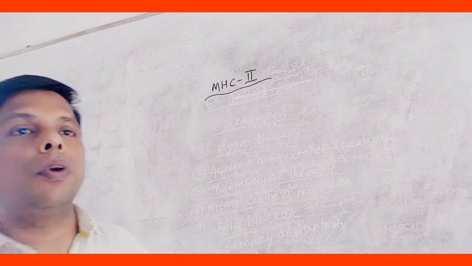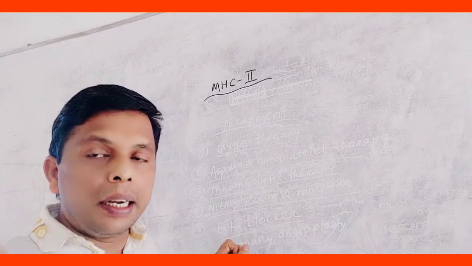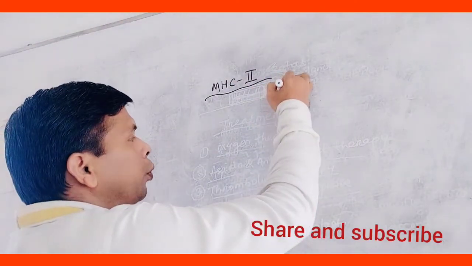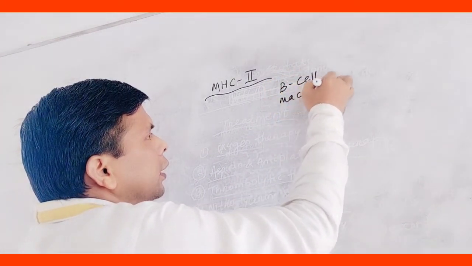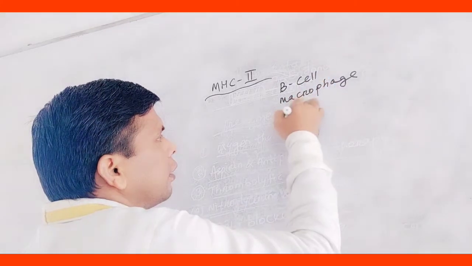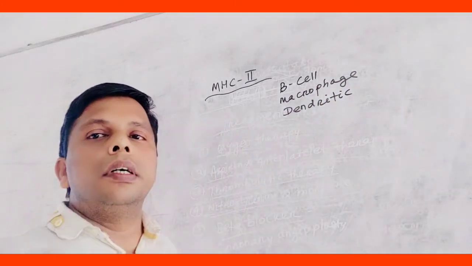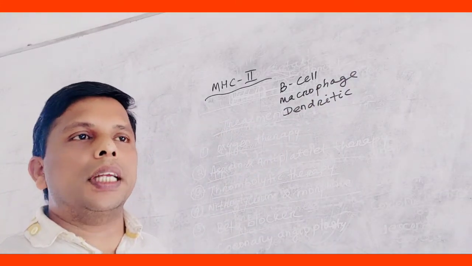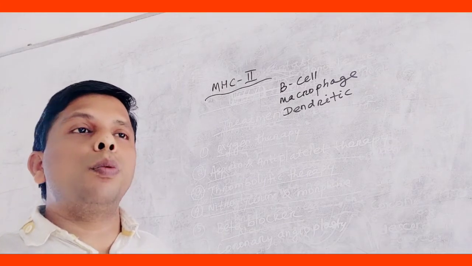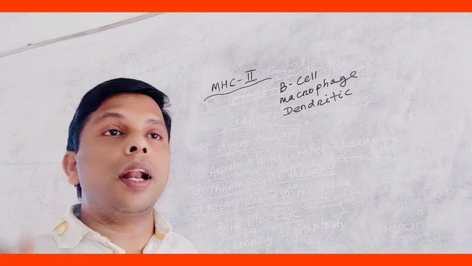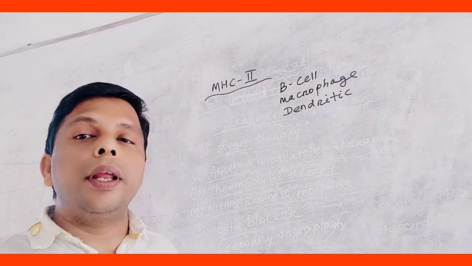If we take the example of B lymphocyte, macrophages, and dendritic cell, these are the basic types of antigen presenting cells. Sometimes we can induce fibroblast cells and glial cells. These are not antigen presenting cells, but they are also induced to express MHC2.